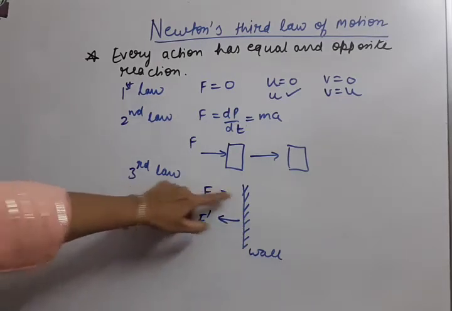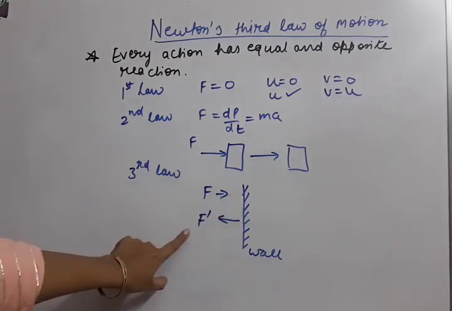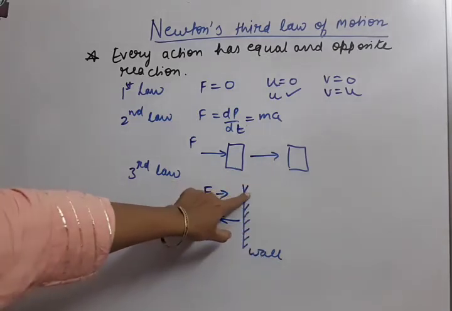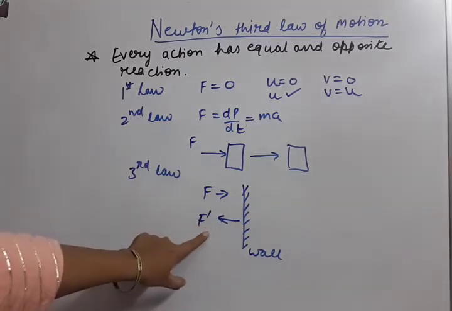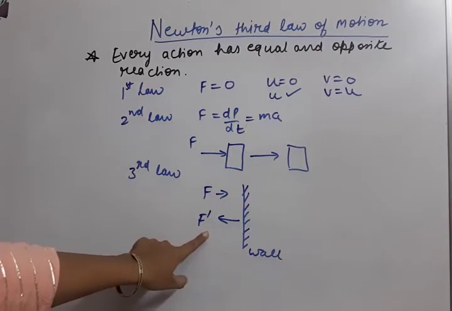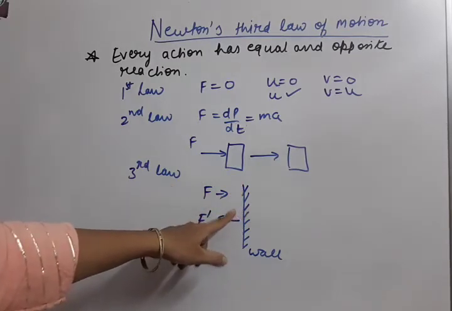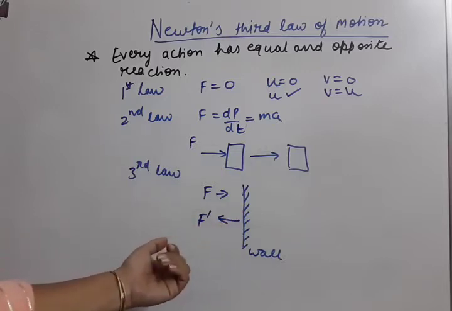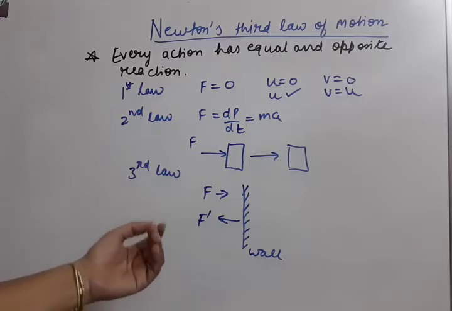The force which we apply is the action force, and the force which is returned by the wall is the reaction force. So there is no wastage. Whatever force is applied, in the same amount it is returned back. That's why when we kick the wall, we only get hurt. Why do we get hurt? Because the force which we applied on the wall by kicking is the action force, and the wall returns it back in the form of the reaction force. There are other such examples of Newton's third law of motion also.